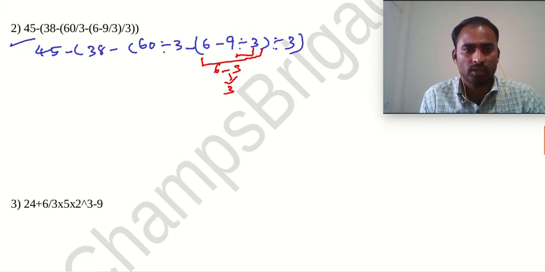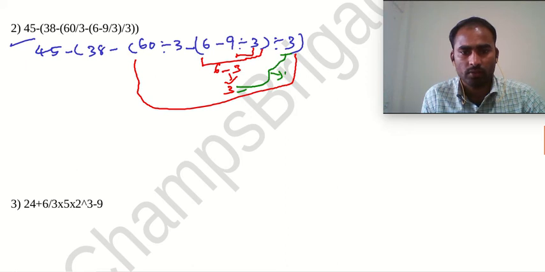Then after that we consider the next bracket. In this bracket, 3 minus 3 divided by 3, how much do we get? We get 1 here.